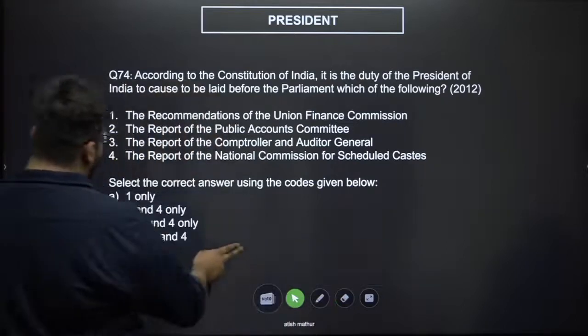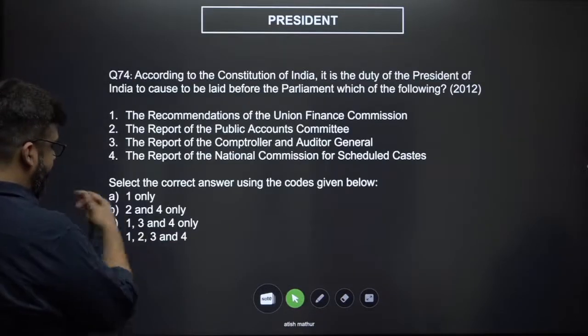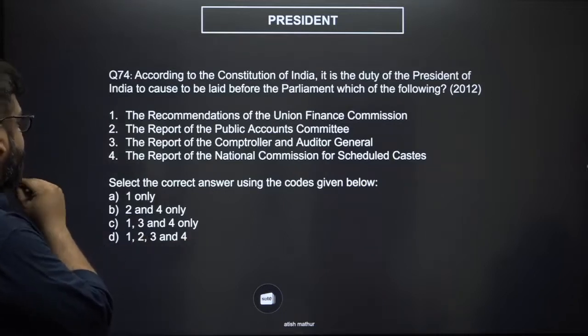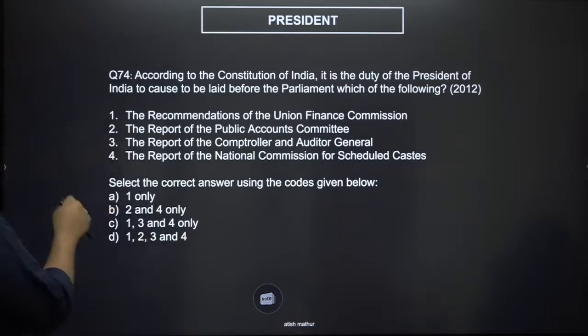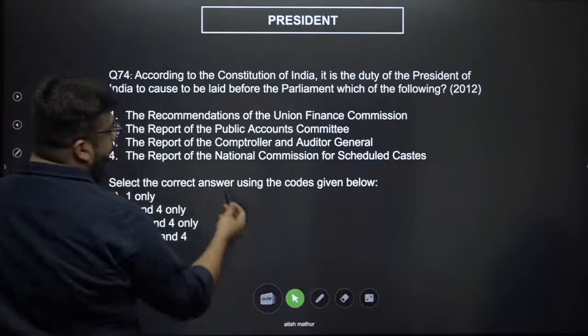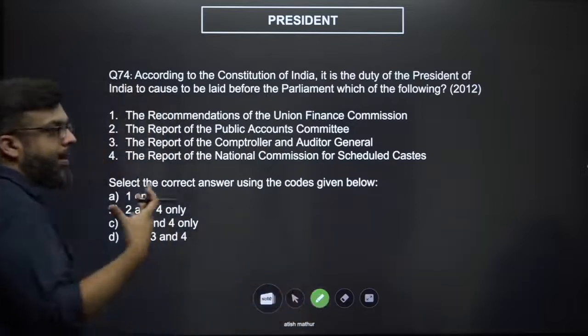According to me, the answer should be D. The answer should be D, but the answer is C. So the Public Accounts Committee's report is not necessarily so C. So all constitutional bodies. So 1, 3 and 4 are constitutional bodies, and Public Accounts Committee is a parliamentary committee.